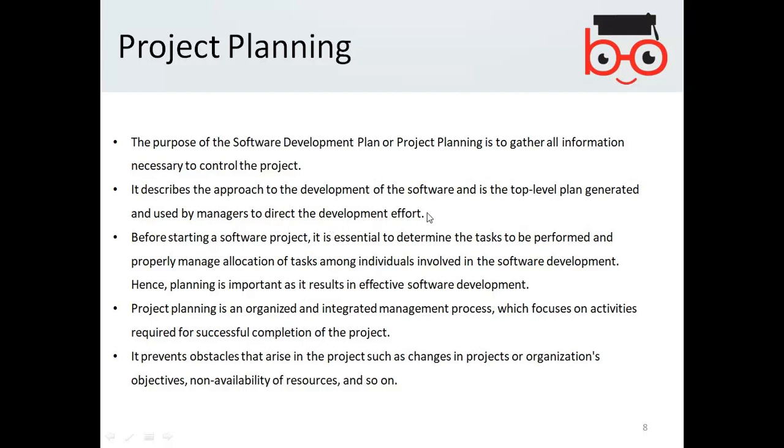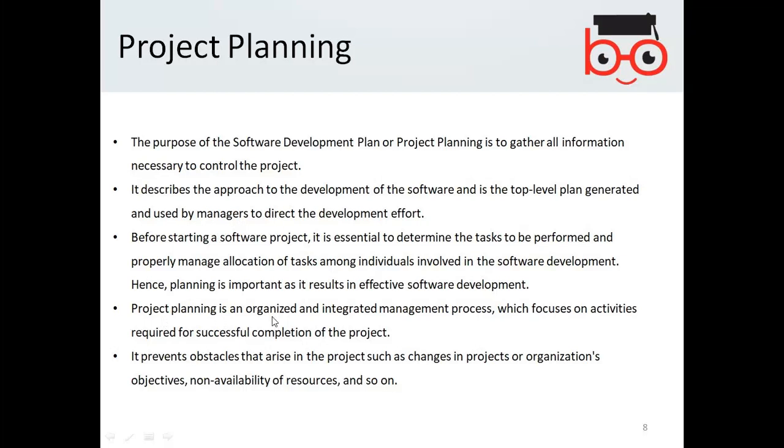So whatever development effort has to be carried out should be informed by the managers from the top level plan to the bottom. It is part of project planning. Before starting a software project, it is essential to determine the tasks to be performed and properly manage the allocation of tasks among individuals involved in the software development. Hence, planning is important as it results in effective software development.